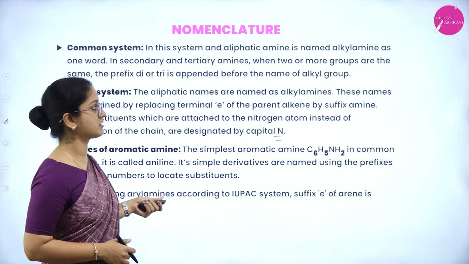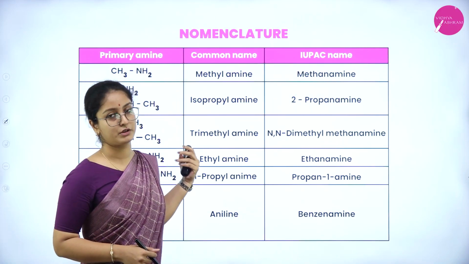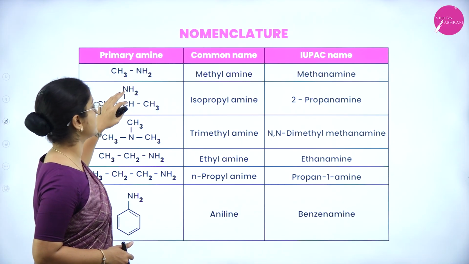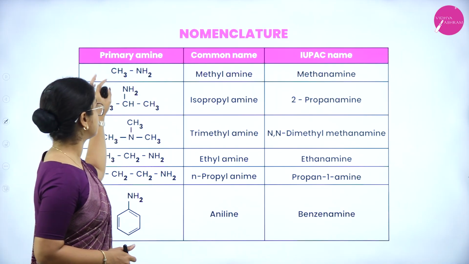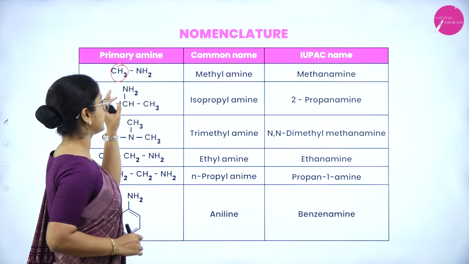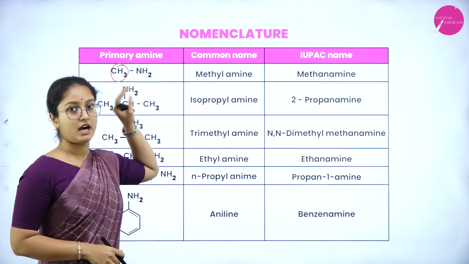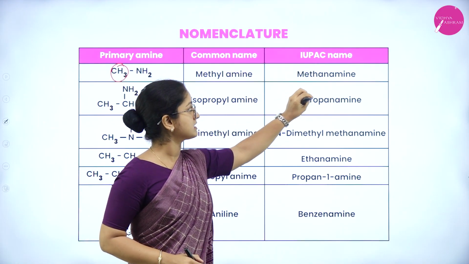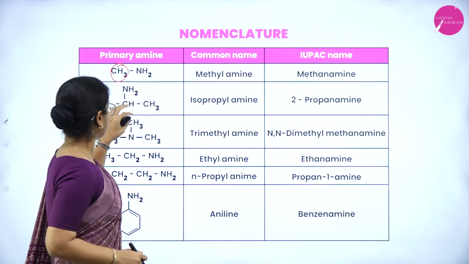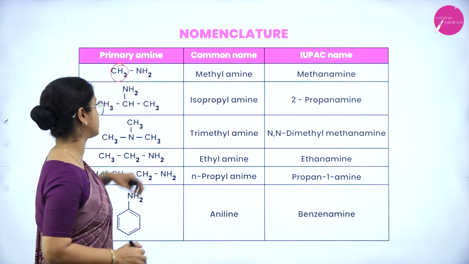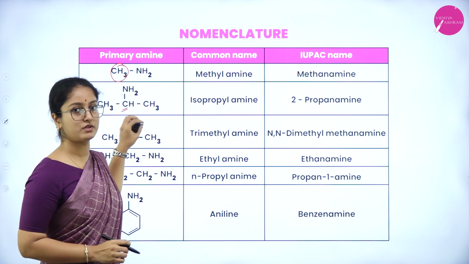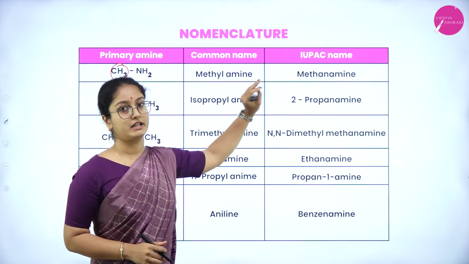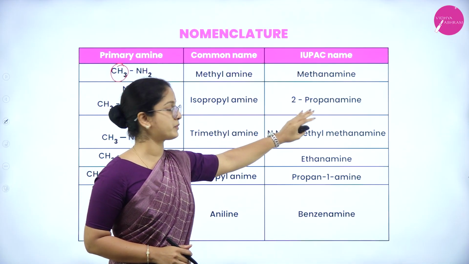So looking into these rules, let us see how we are able to give the IUPAC names for the compounds. So the first is primary compound, that is CH3NH2. CH3 belongs to alkyl group and it has the name methyl amine, and IUPAC name says it is methanamine. So the E is replaced with amine group. Next is CH3CH, and for the second carbon atom NH2 is bonded. So it has a common name isopropyl amine, but IUPAC name says that it is 2-propanamine.